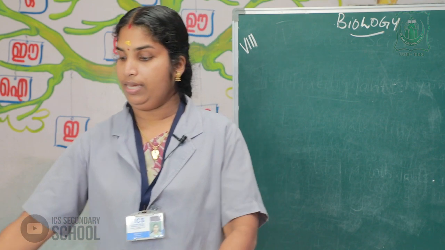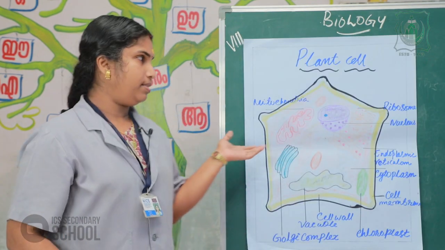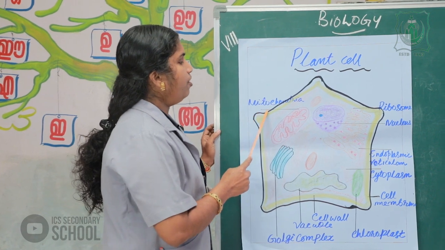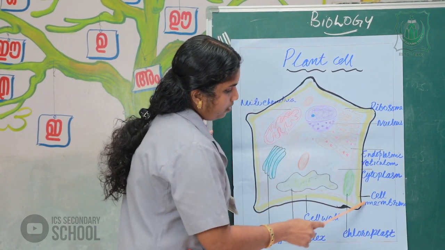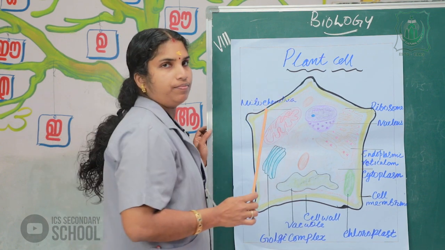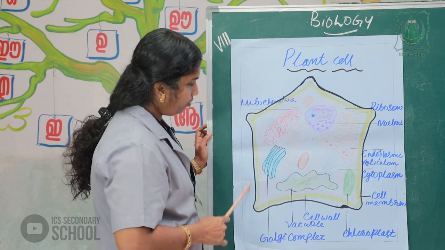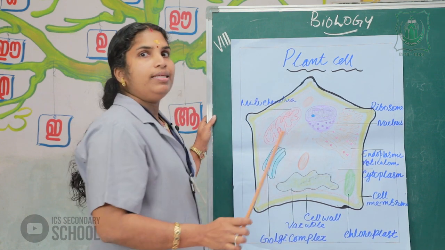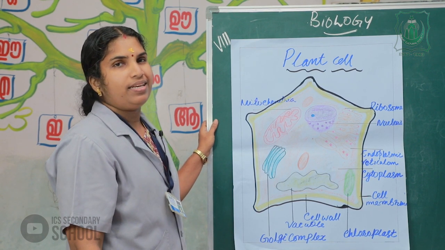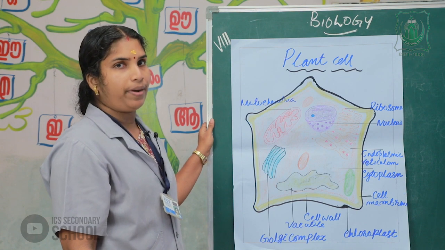Please listen to this structure of the plant cell. First we can see the cell wall of the plant cell. The cell wall is present only in the plant cell.